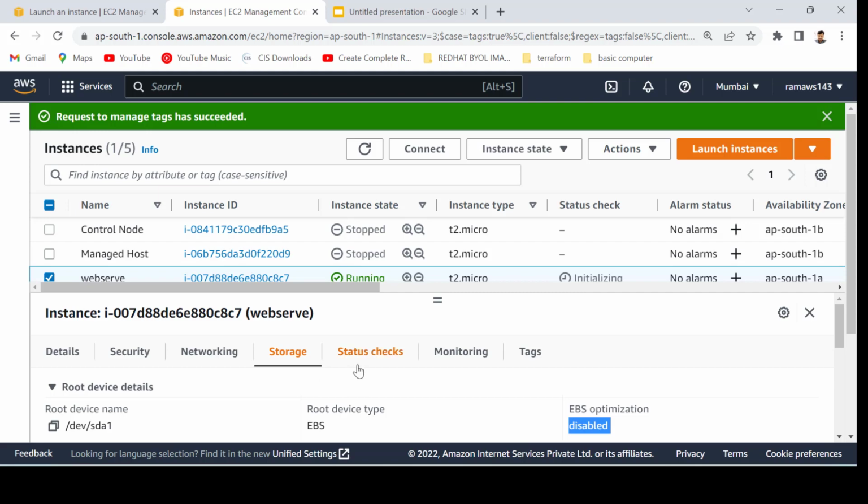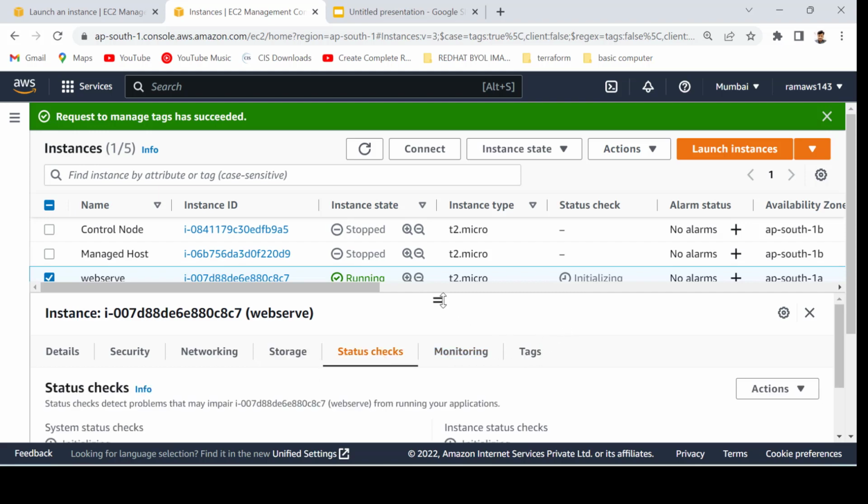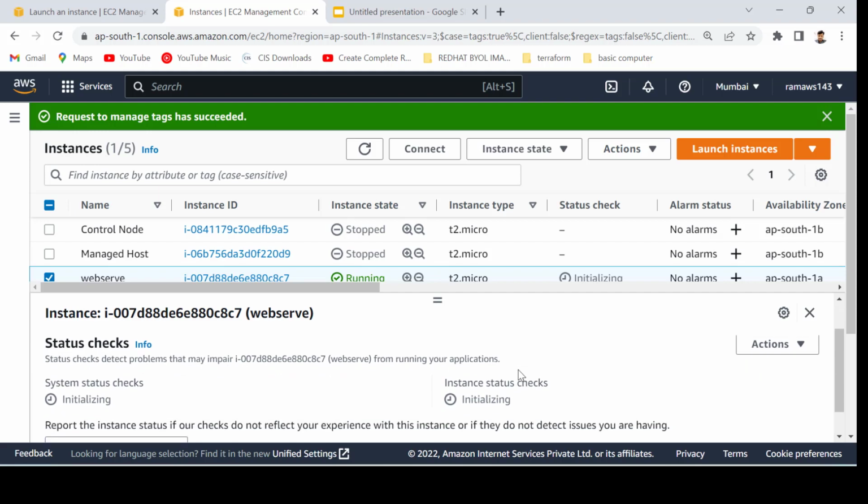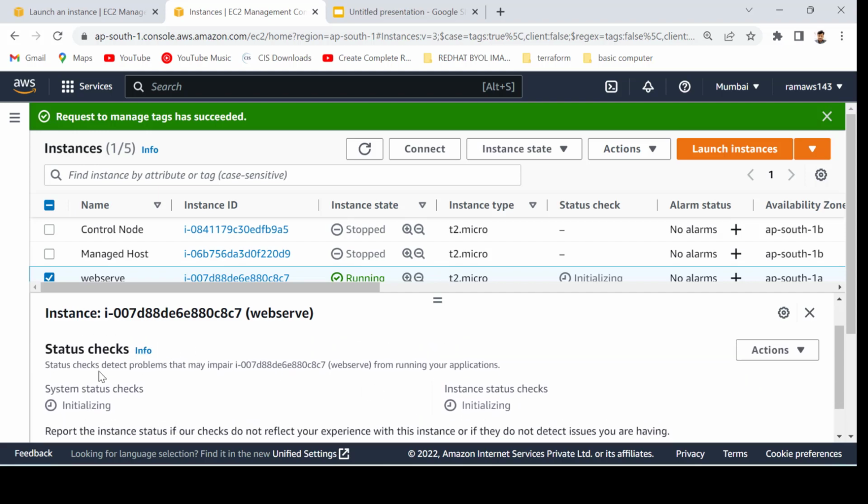And we were talking about the system check or status check, right? There are two types of checks: one is the system check and one is the instance check.